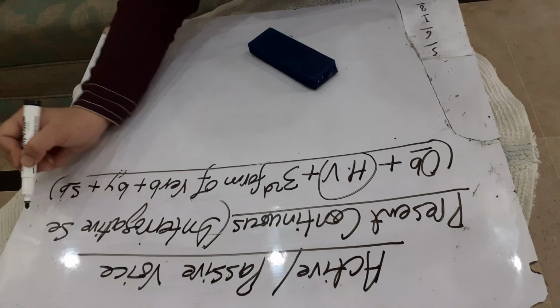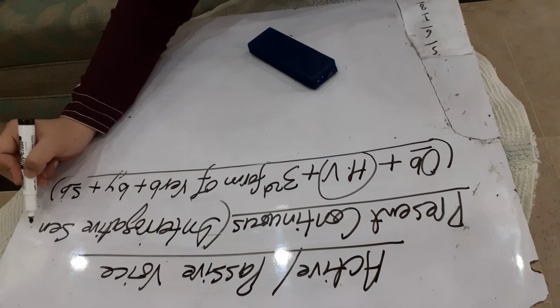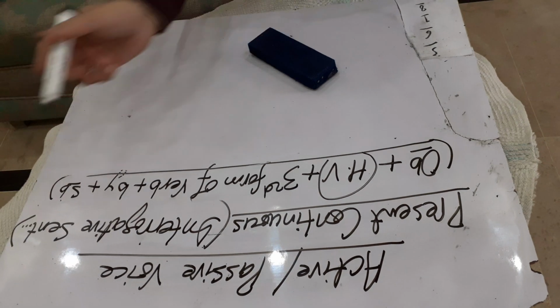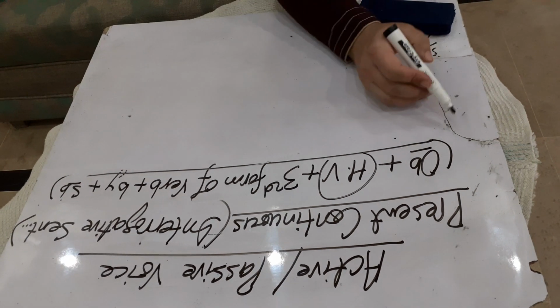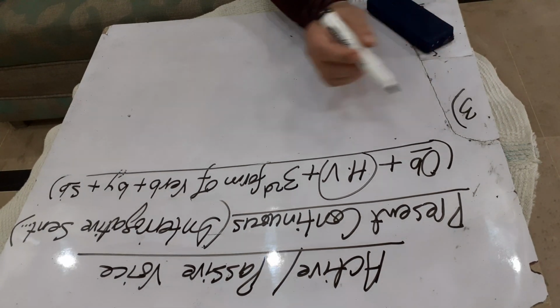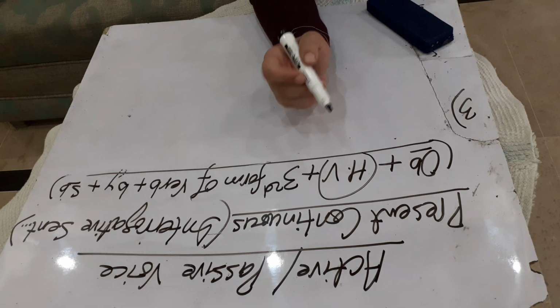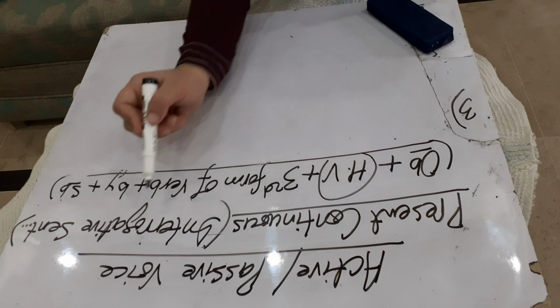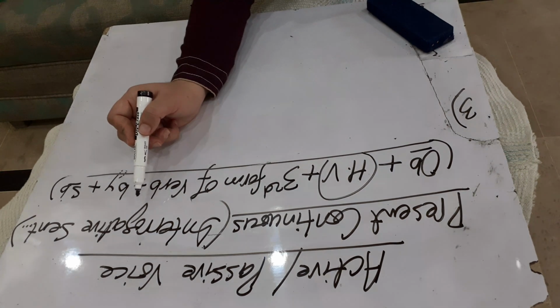I just write sen, sentence, the short form of sentence, as I don't have the place. Now students, this is the third example. We are going to do the passive voice of present continuous tense, and the sentence will be interrogative.